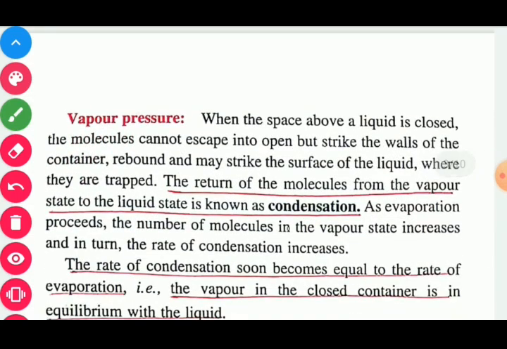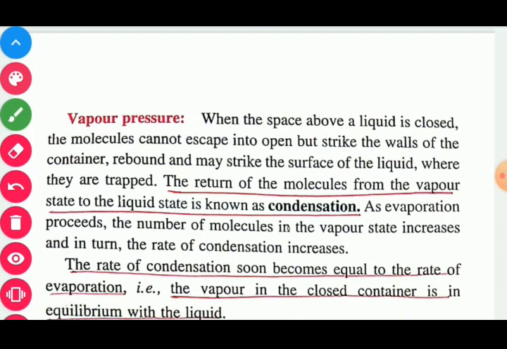Next is vapor pressure. Class, you already know that when the vapor pressure is equal to 1 atm, the given liquid boils. So in such a condition, the pressure of the vapor is known as vapor pressure.